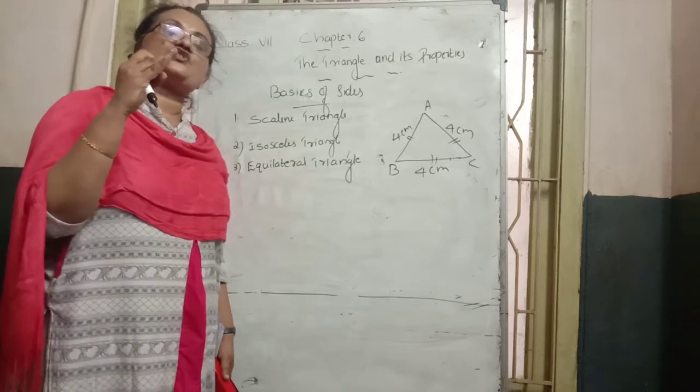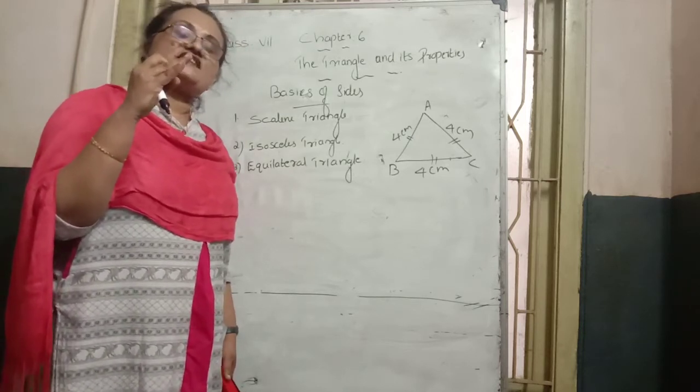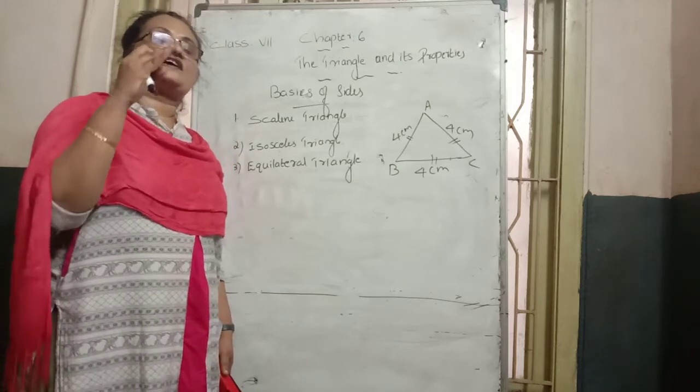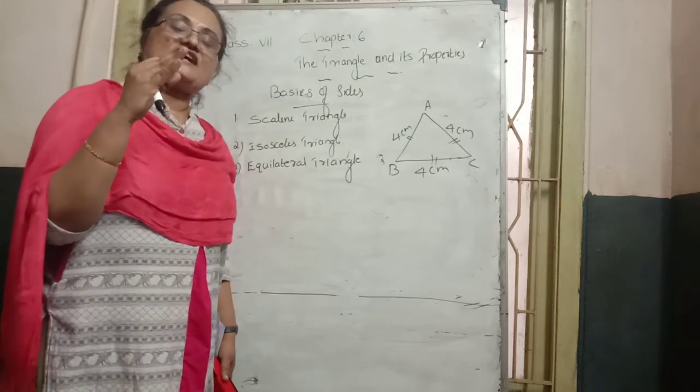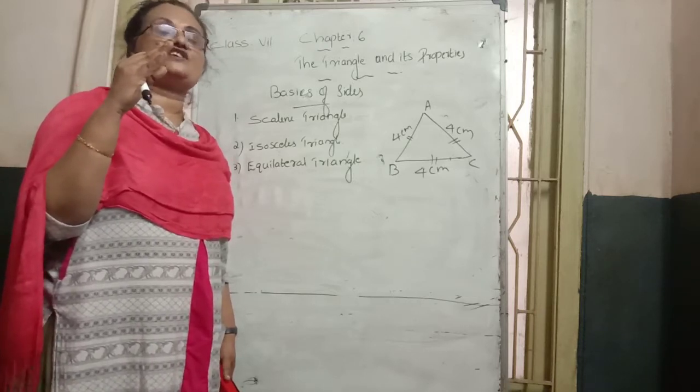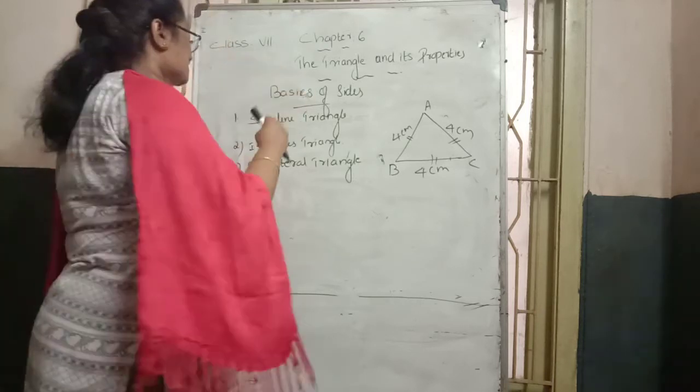If any two sides of a triangle are equal, we call such a triangle an isosceles triangle. The third one is the equilateral triangle. If all three sides of a triangle are equal, then we can say it is an equilateral triangle.